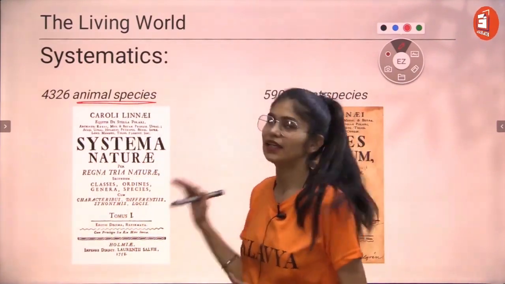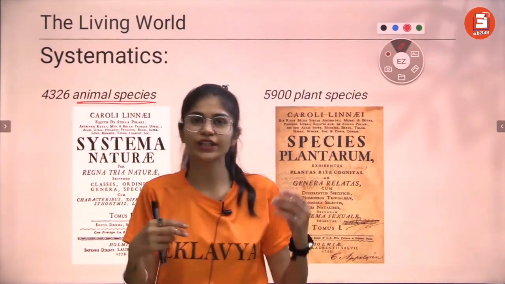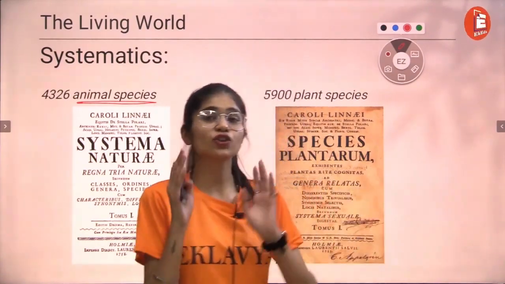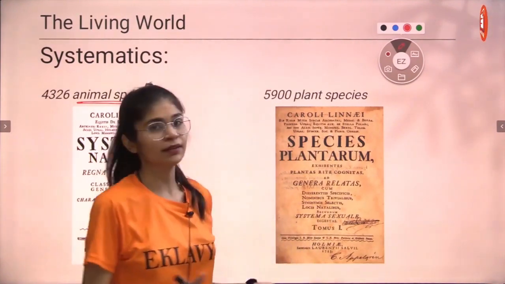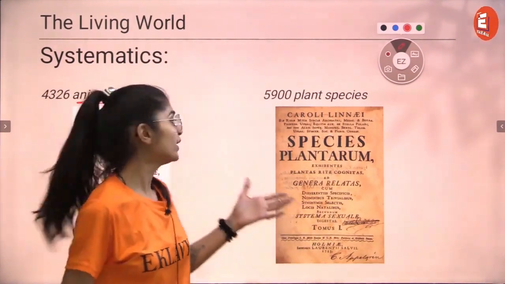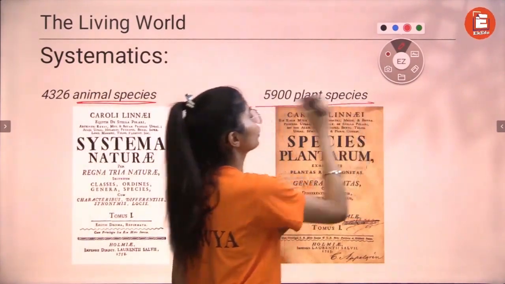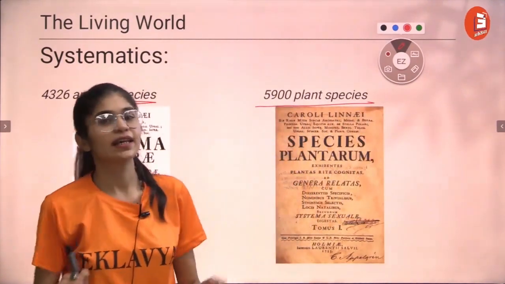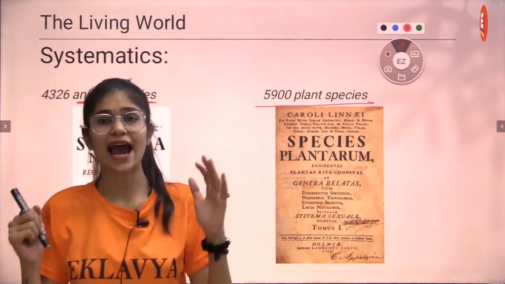So Systema Naturae has the animal species that were discovered by him. He also named these species. Now coming to the second book that he wrote, Species Plantarum. In it he talked about plant species, the 5,900 plant species that he discovered and named.